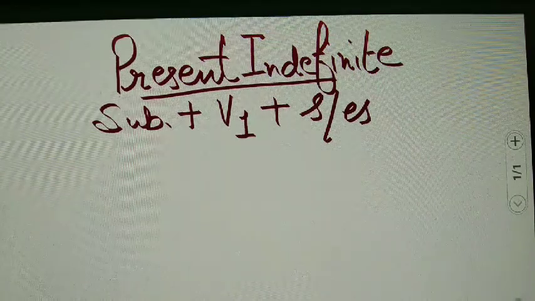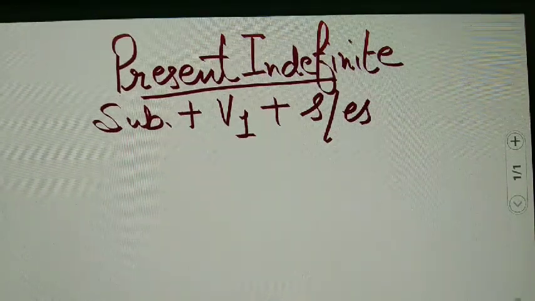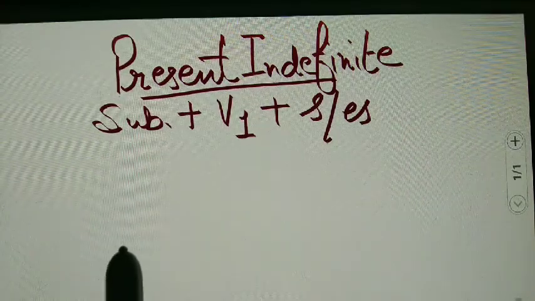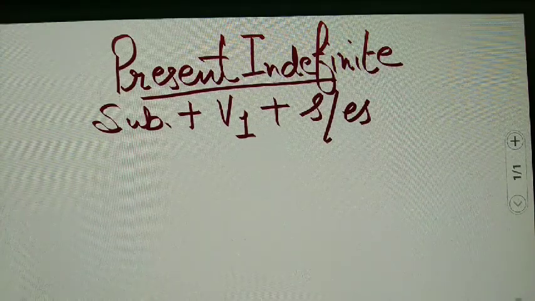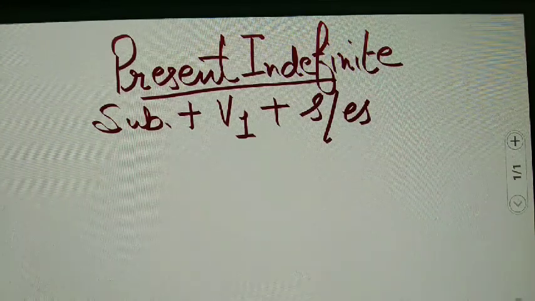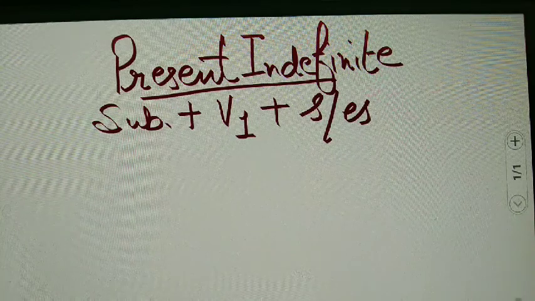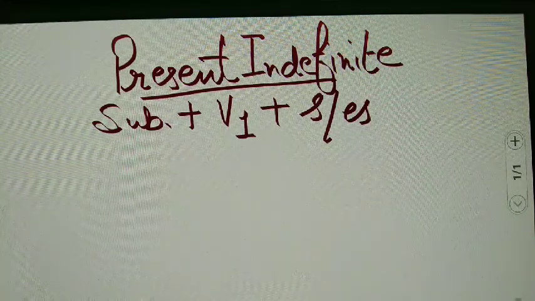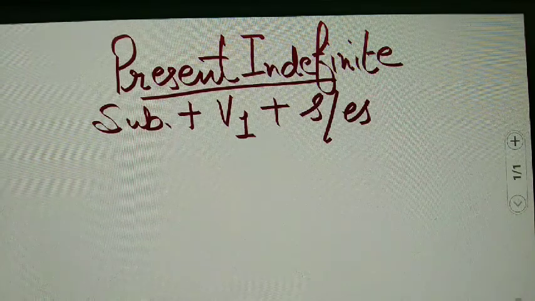Students, we had done the sentences also, so you are very much aware about the affirmative sentences, and whatever sentences I had given you here as examples, these all are affirmative sentences. But yes, if you are going to use present indefinite in negative and interrogative sentences, rules will be varied somewhere.